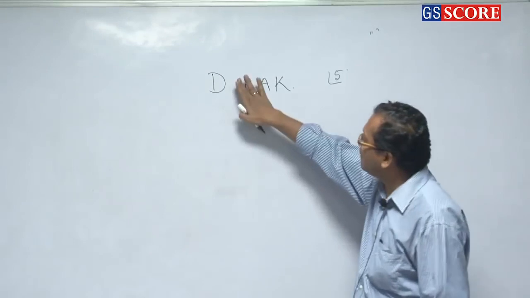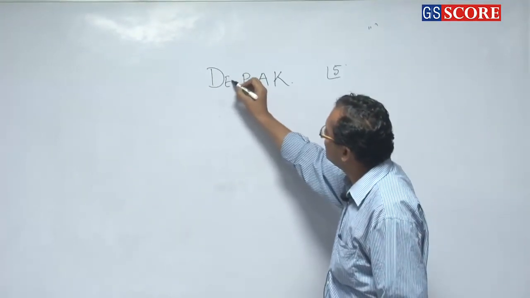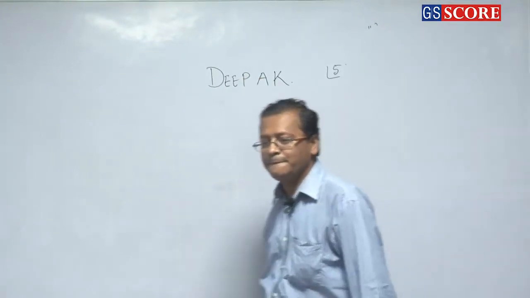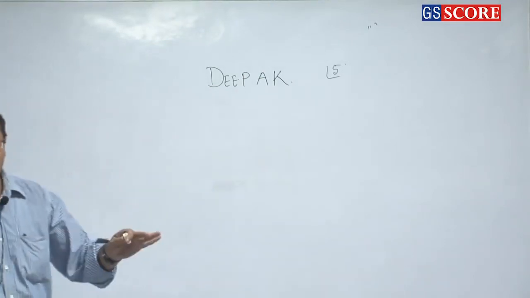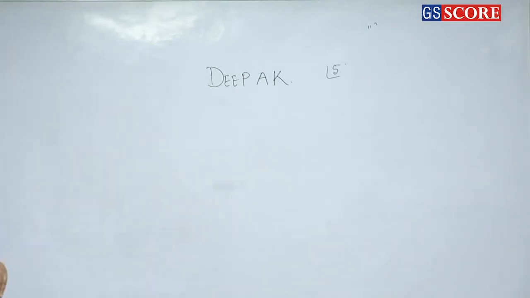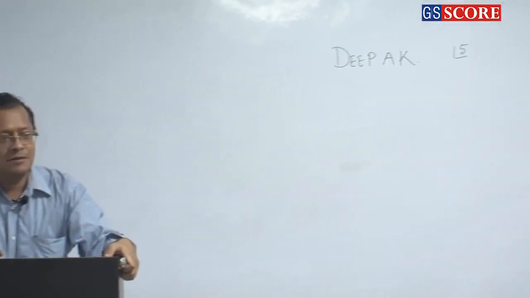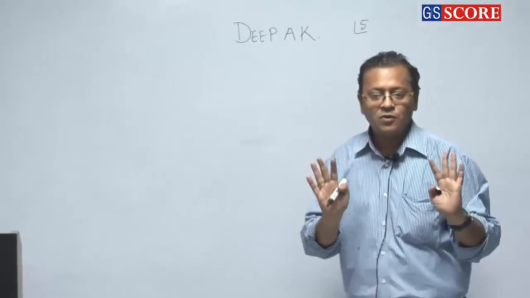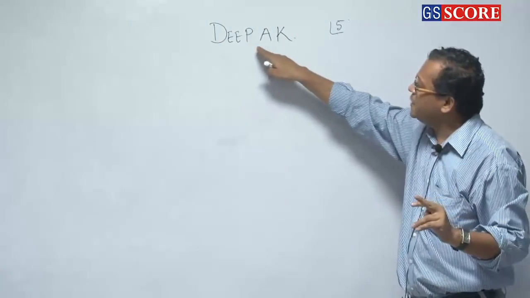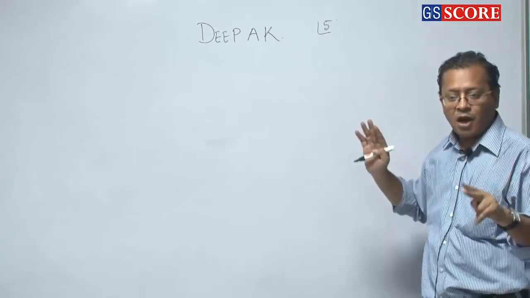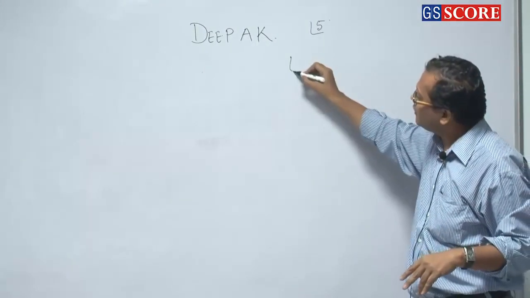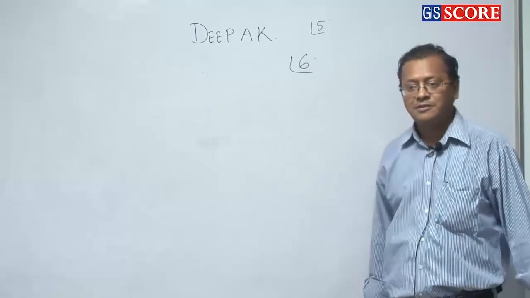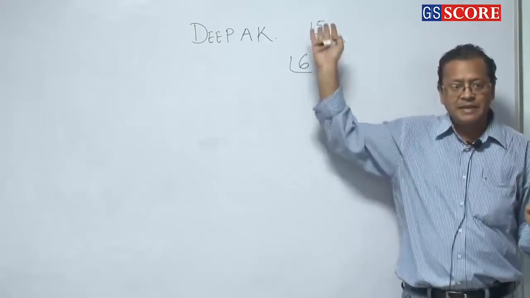But if I spell my name like this, D-E-E-P-A-K, then how many ways can you arrange the letters of the word? Now you can say, sir, there are 6 students whose names are D-E-E-P-A-K. Out of these 6 students, the number of ways of arranging is factorial 6. No problem here? Then the same as earlier.